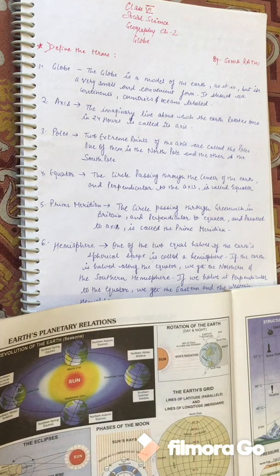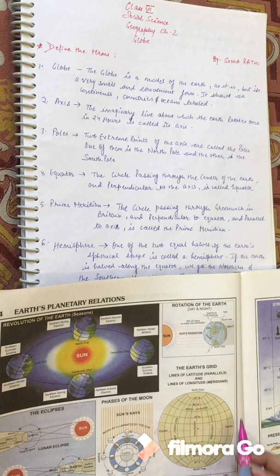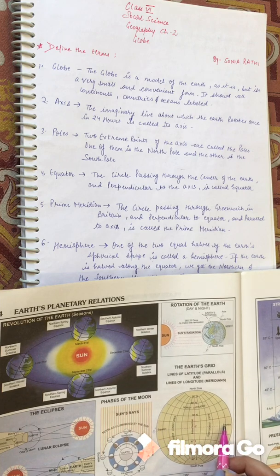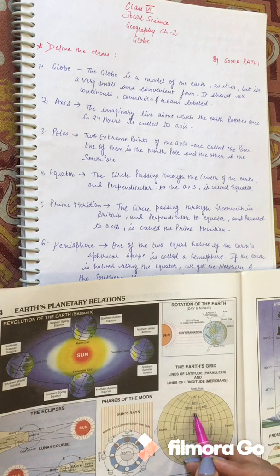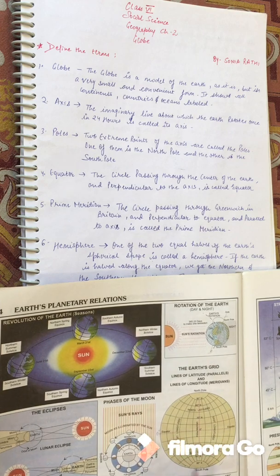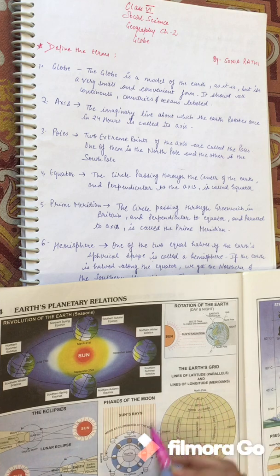Now what is the equator? The circle passing through the center of the earth and perpendicular to the axis is called the equator. So the equator is the horizontal line which is passing through the center of the earth.